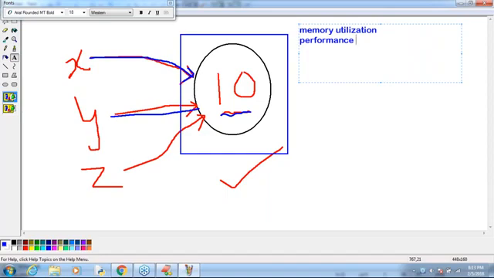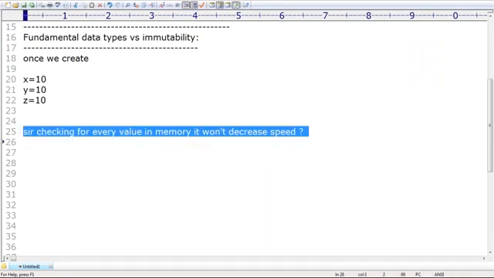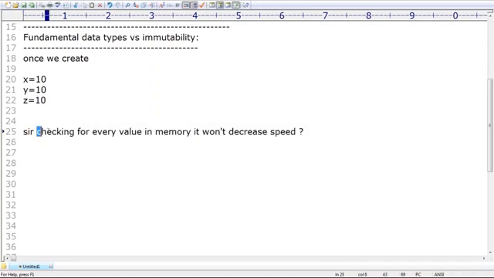Sir, Divya is asking some doubt. Wonderful doubt, sir. This answer is also a very important answer, right? The doubt is: checking for every value in memory, won't it decrease the speed? Yes, definitely it decreases the speed. I mean, performance is going to be down. But make sure object creation is a more costly operation than this checking operation.